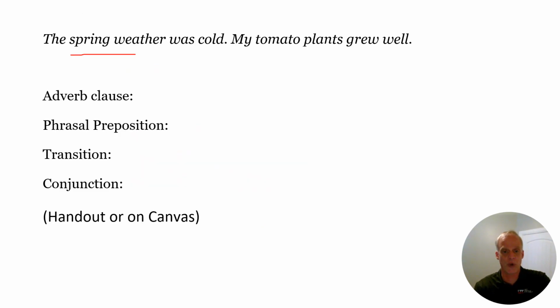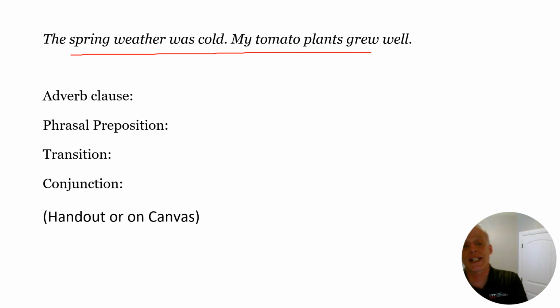Now, you are ready for the next part of your handout. On your handout, here are the sentences that you need to combine or adapt in some way. The spring weather was cold. Stop. My tomato plants grew well. This is a surprise relationship. Usually if the spring weather is too cold, the tomato plants will die. But this is a surprise outcome. So we need to have not because of or due to or anything like that.